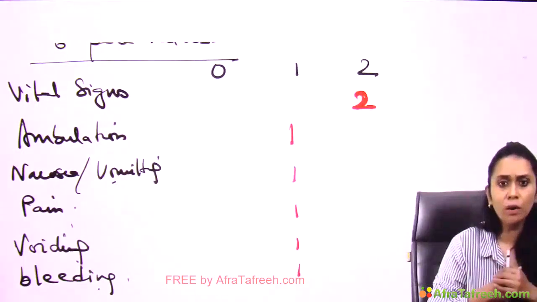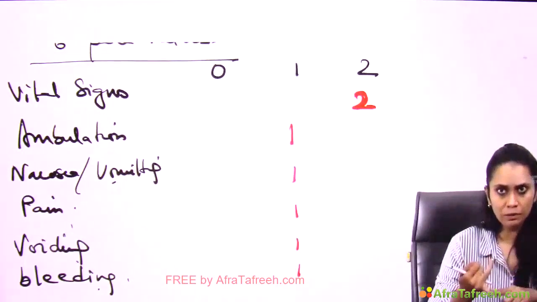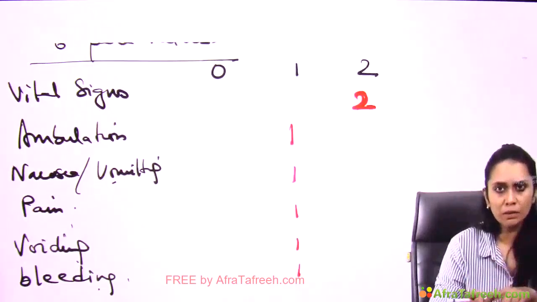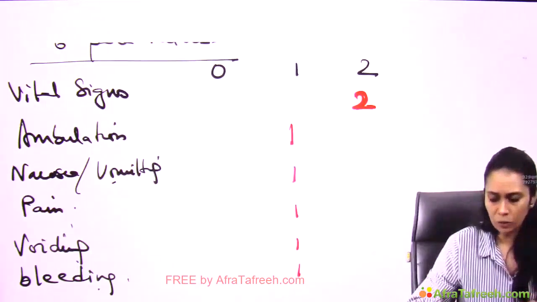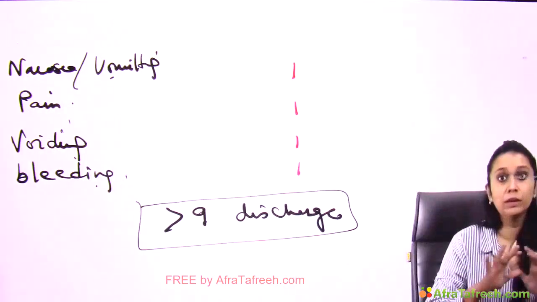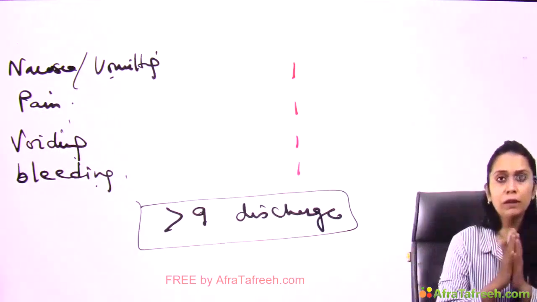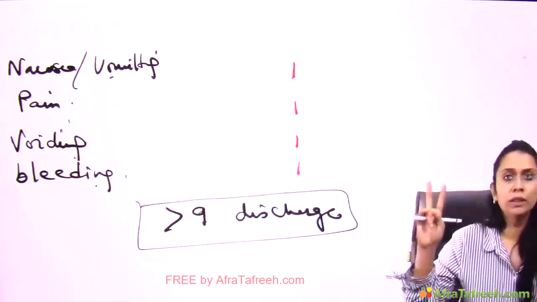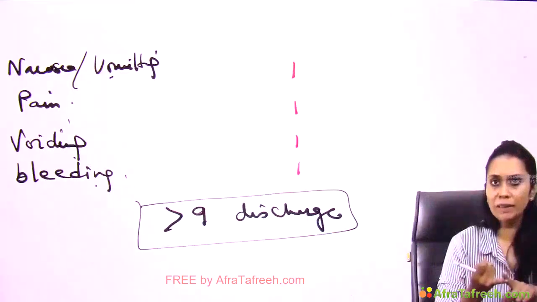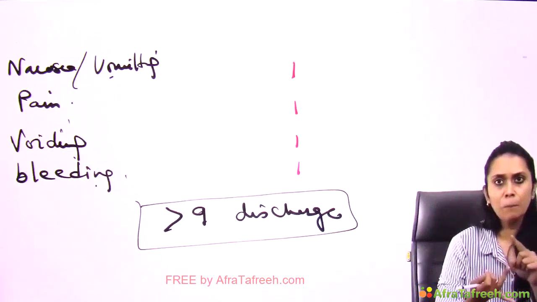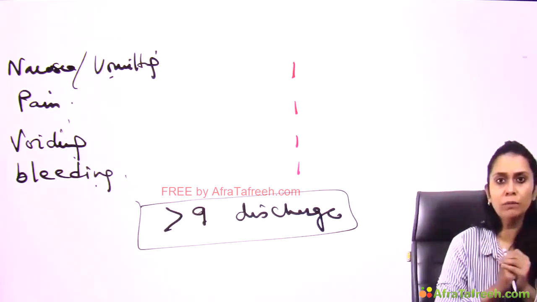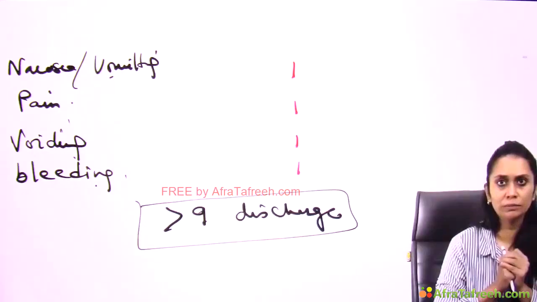So what is again important in this? What is PADS? What is modified PADS? Now, what are the parameters? What is the maximum score? And what is the minimum? What is the score required for discharge? These are the only possible questions. So we have finished the 2 discharge scoring systems post anesthesia. One is modified Aldrete and other is modified PADS. Got it? So this is all we have to know in post anesthesia discharge scoring system. Thank you.